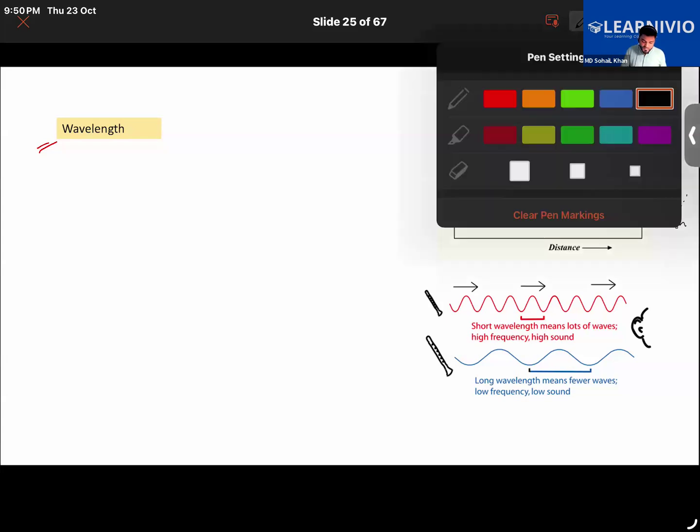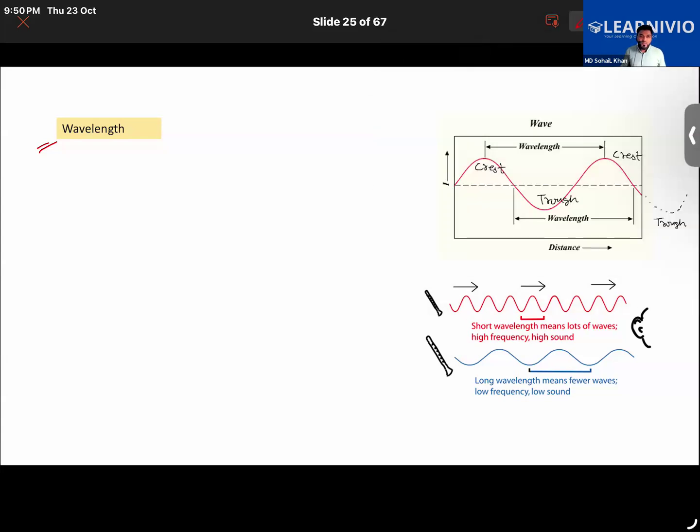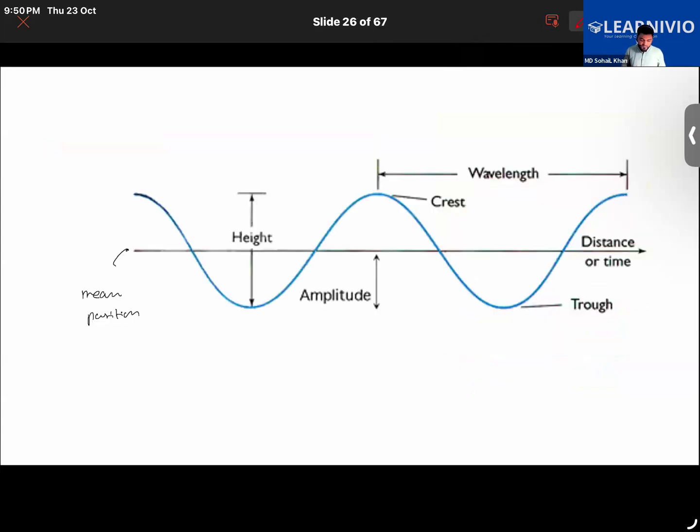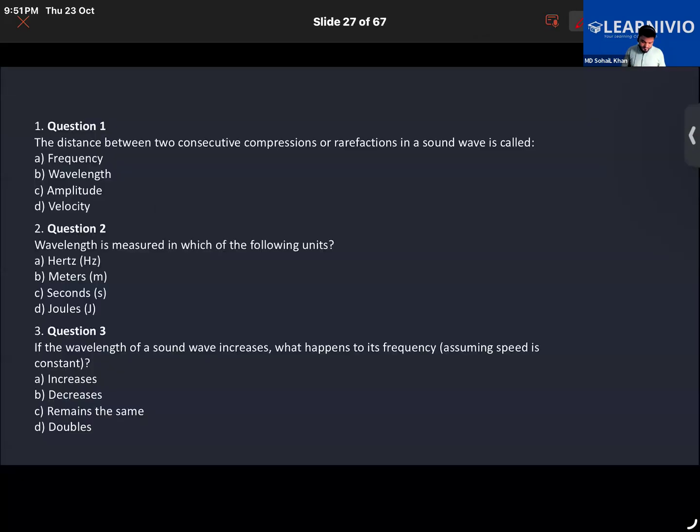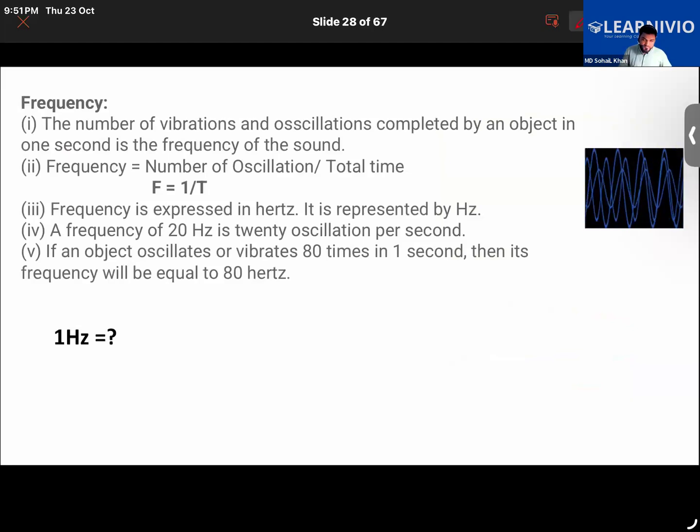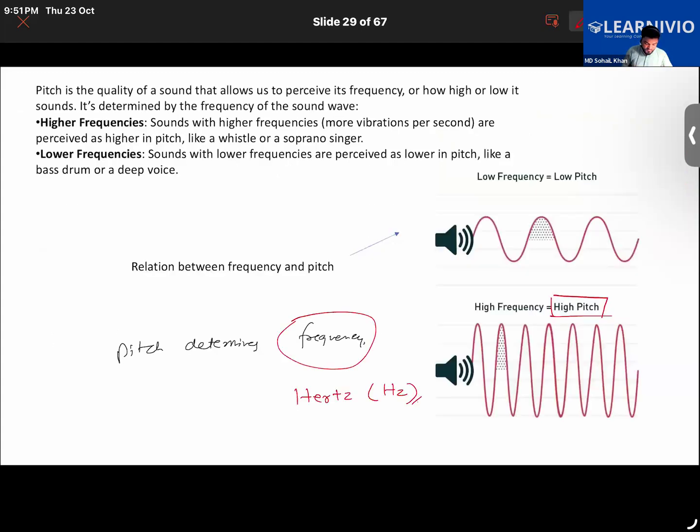Now the question is, why are we learning about it? What is the use of the wavelength? For that purpose, first we learn about frequency, then we're going to get back to wavelength once again. Talking about frequency, frequency basically refers to the number of vibrations, or number of waves, produced in 1 second. It basically refers to one second.